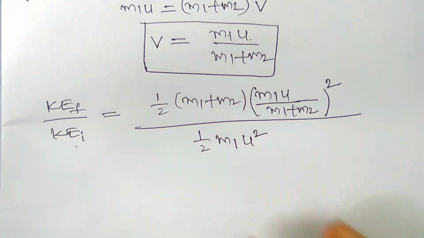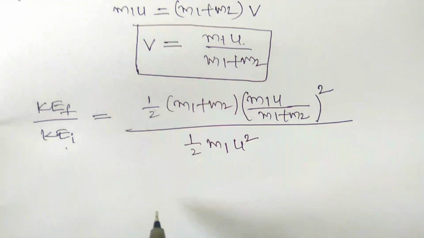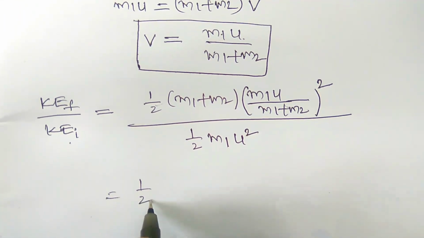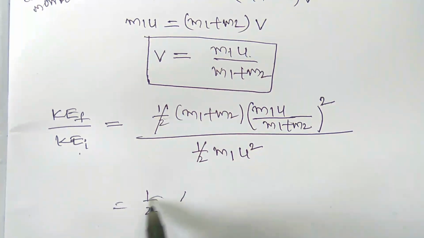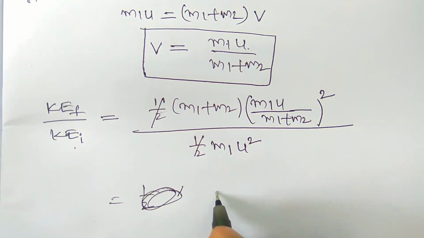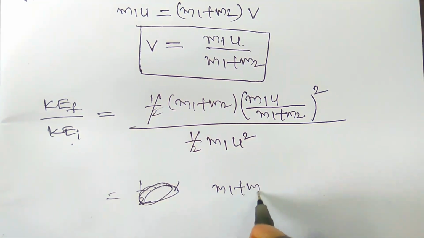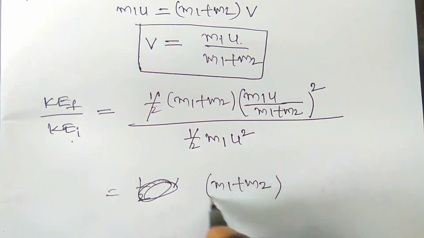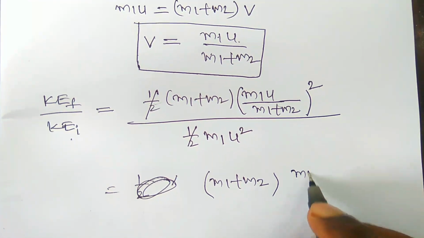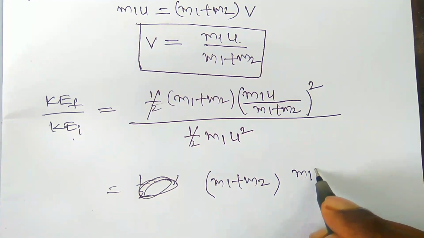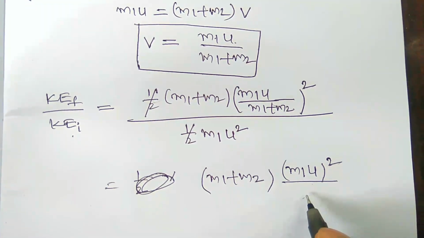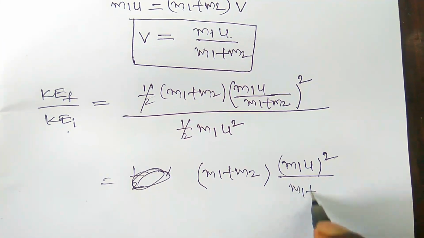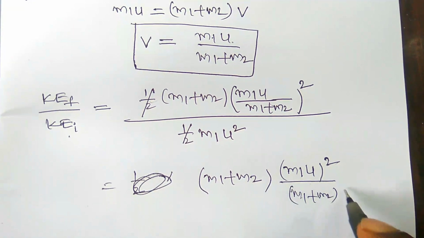Okay, let us derive this. Here 1 by 2 and 1 by 2 cancel out. Let us write (m1 plus m2) into m1 square u square by (m1 plus m2) whole square.